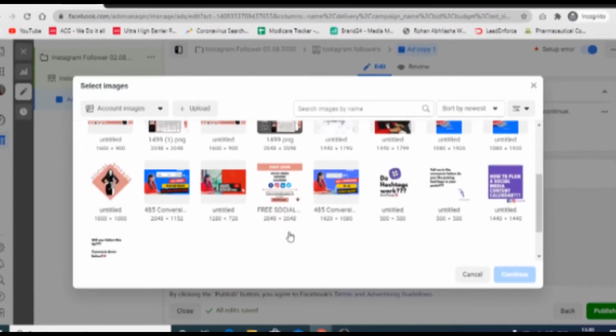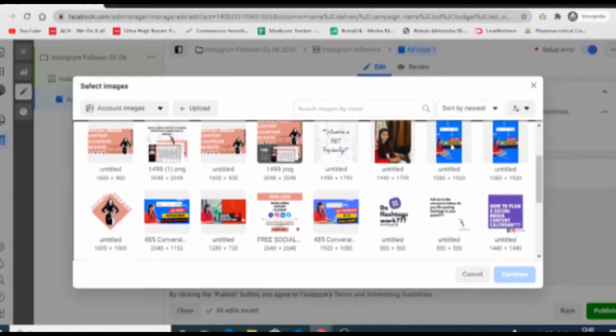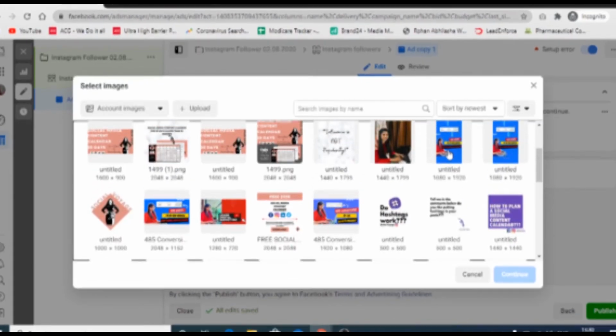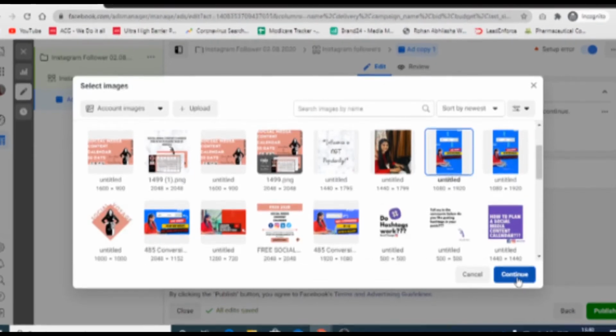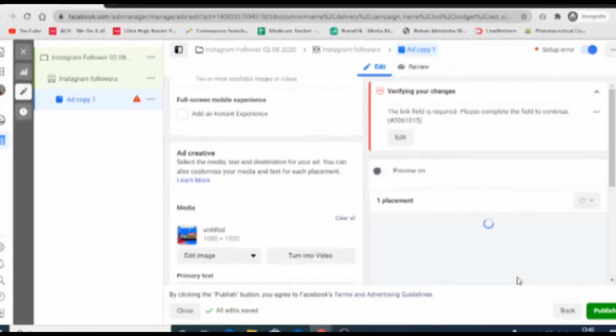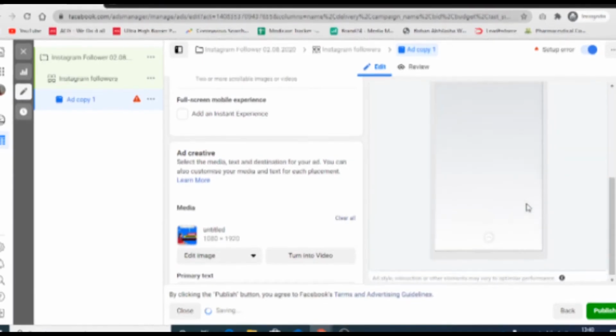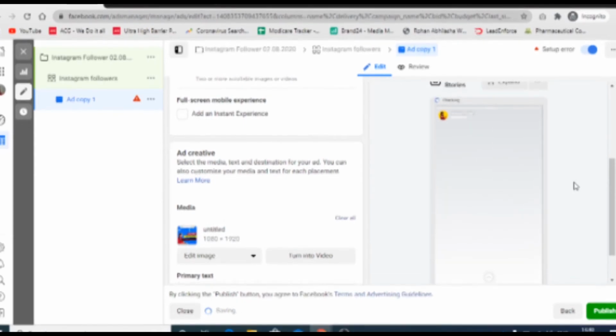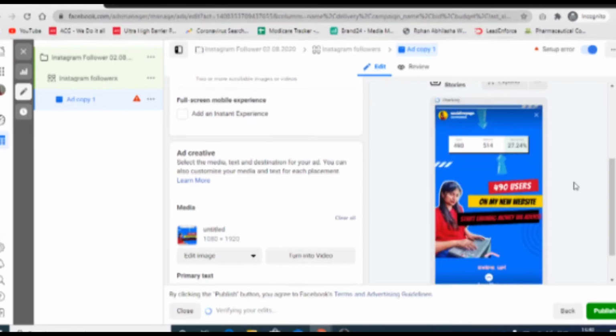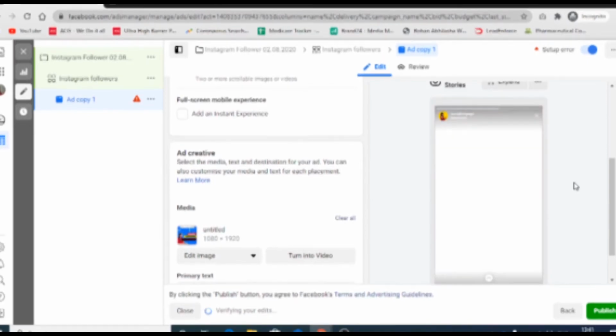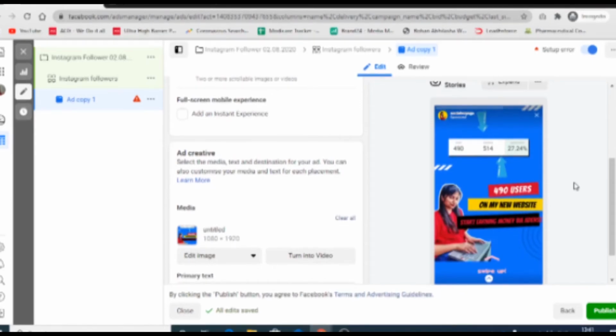Once I've selected that, here it is. This is how it will look. Maybe it is loading, but it will show a preview of the ad in some time. This is how it will look on my audience's Instagram account. And here, can you see the swipe up option? If people want to know how I got this many users in less than 2 months, they will slide it up and land on my Instagram account.